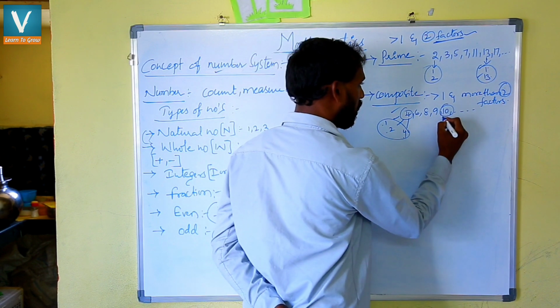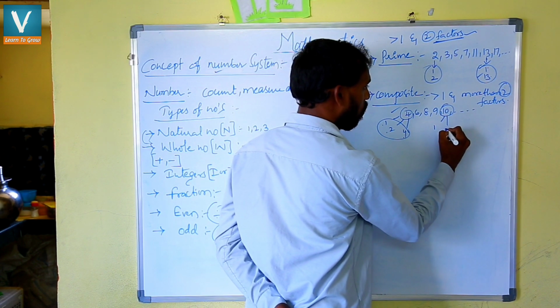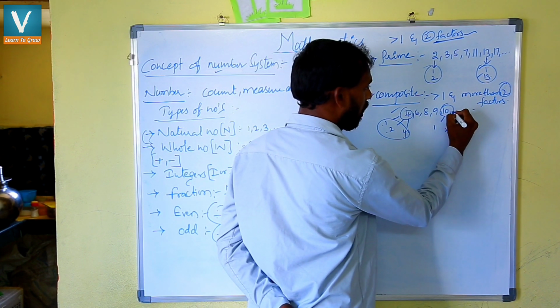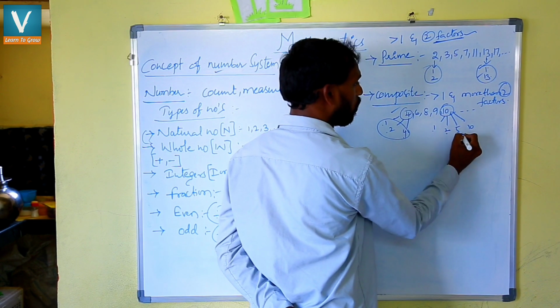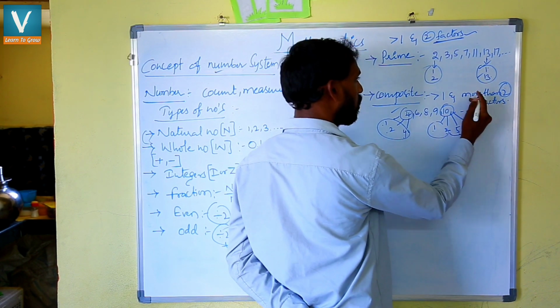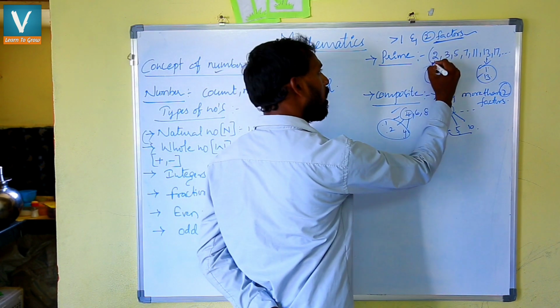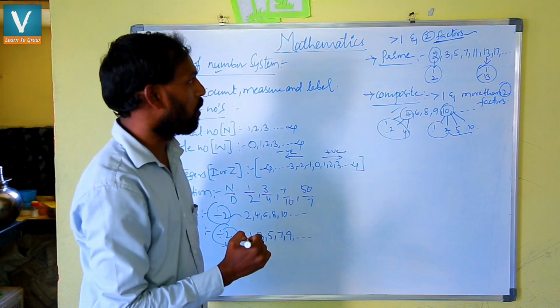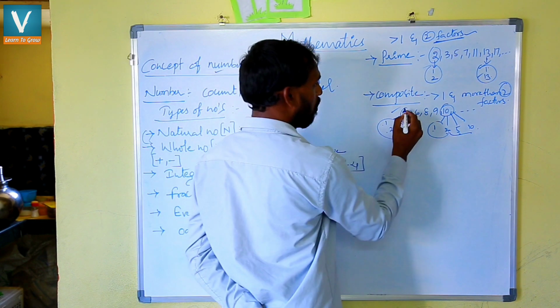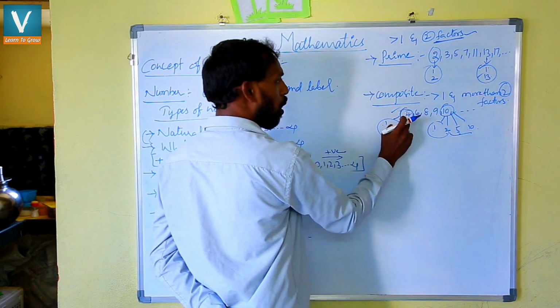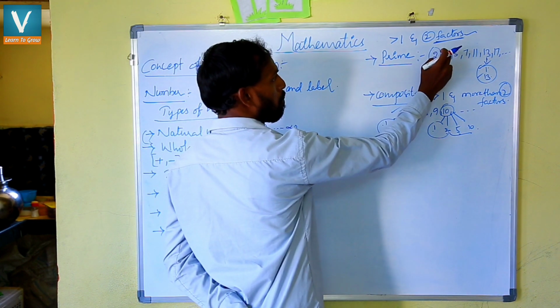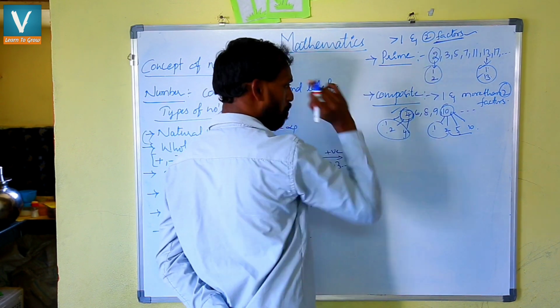Check for 10, suppose. 1 10 is a 10, 2 5 is a 10, 5 2 is a 10, 10 1 is a 10. 1, 2, 3, 4. Clearly having more than 2 factors, so it is a composite number. And 2 is the only even prime number. 2 is the only even prime number and 4 is the least composite number, and the least prime number is 2 and it is also an even number.